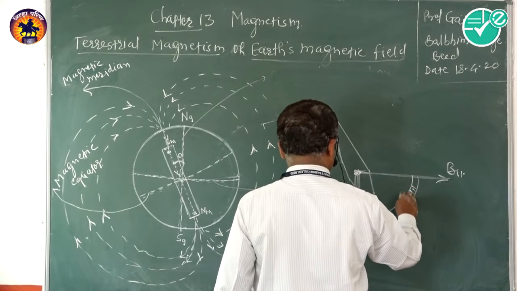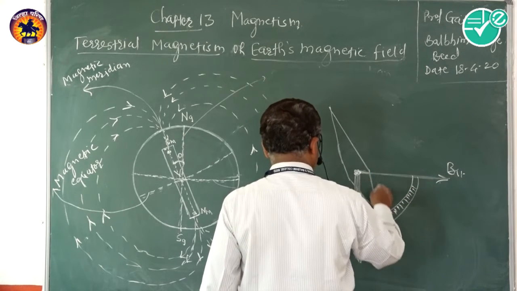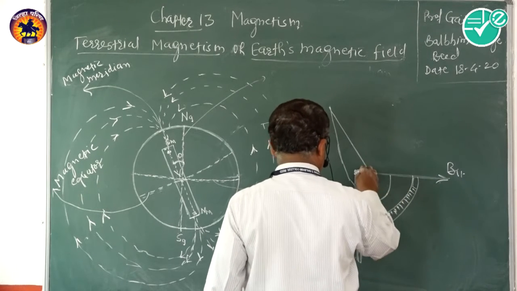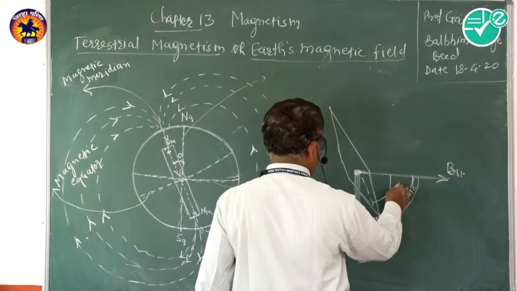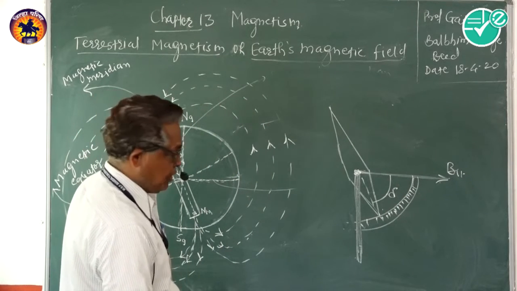There is a scale marked. On this scale, this needle remains steady by making some angle delta with horizontal, and this delta is known as the angle of dip or angle of inclination.